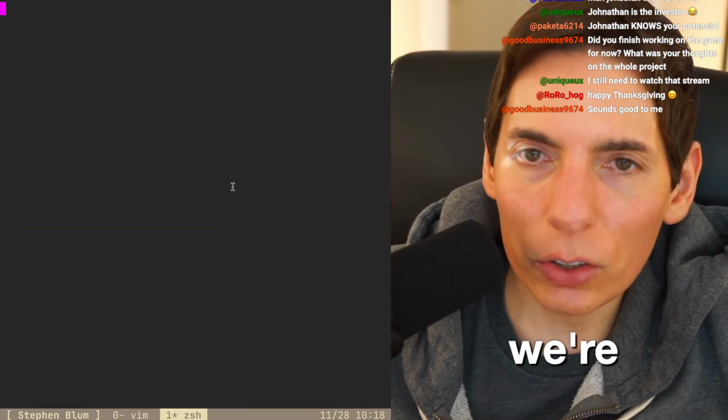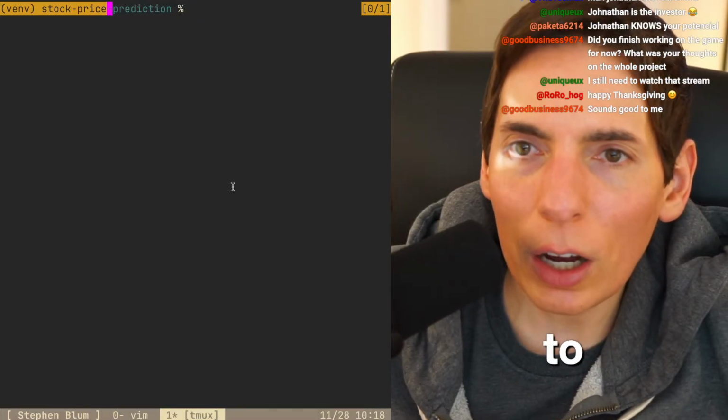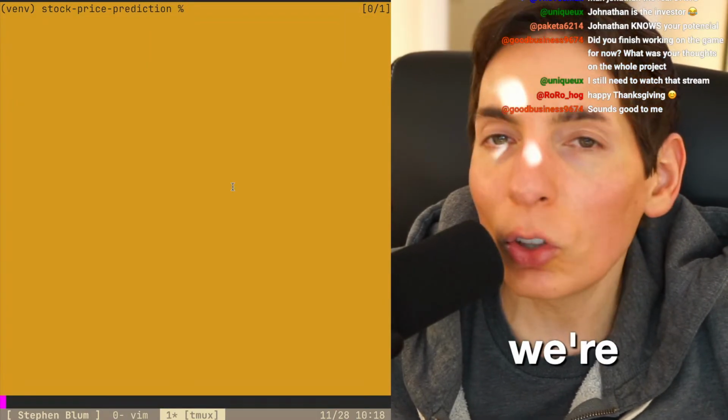All right. So we see here, we're going to try to do stock prediction using Rust. That's what we're going to do. Stock prediction using Rust.